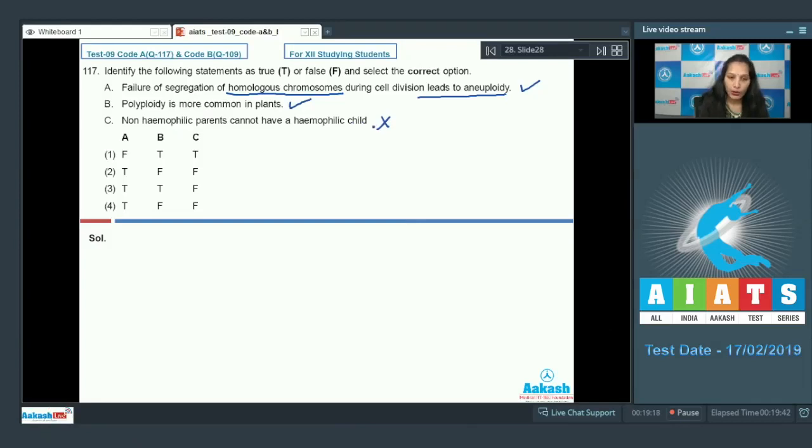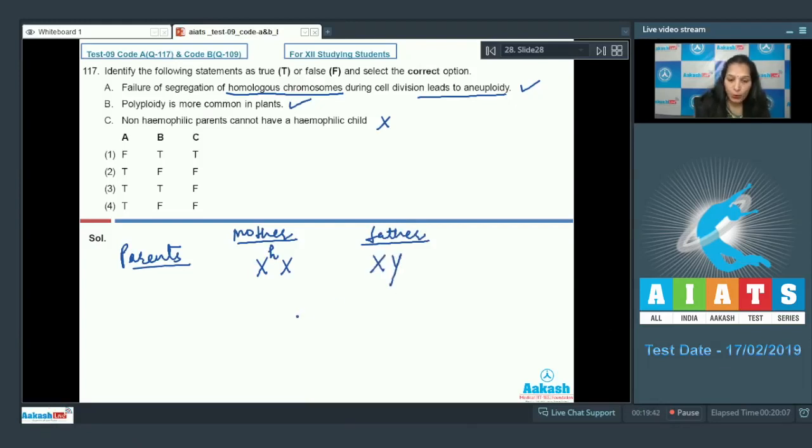This is false. Why? For example, if you consider the parents, the mother is a carrier for the disease but not hemophilic, and the father is absolutely normal.